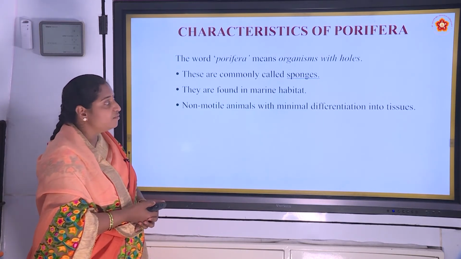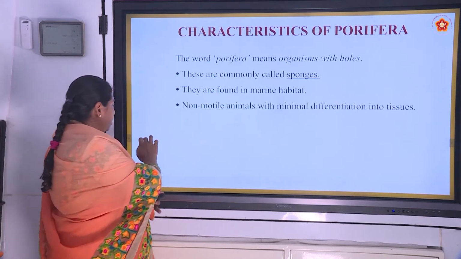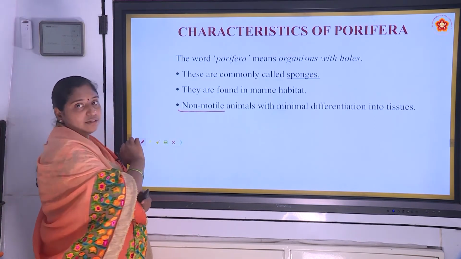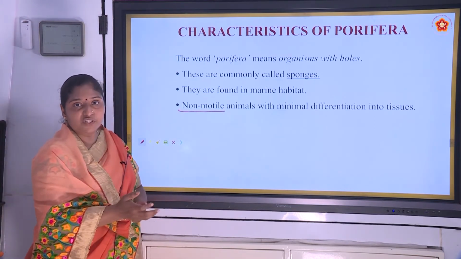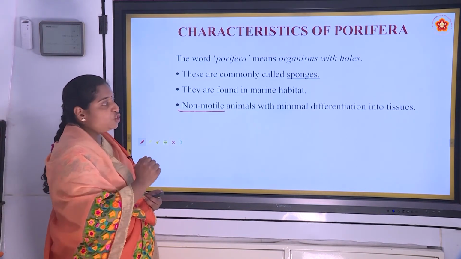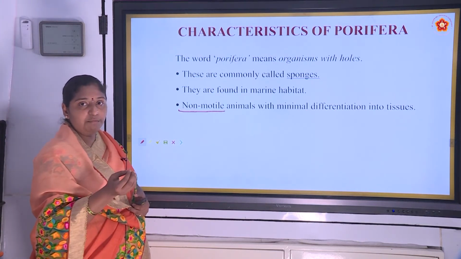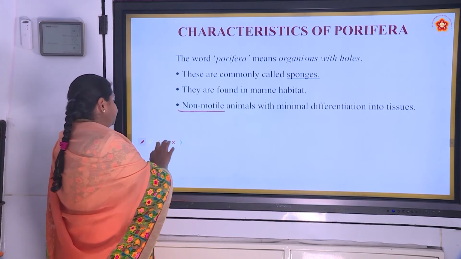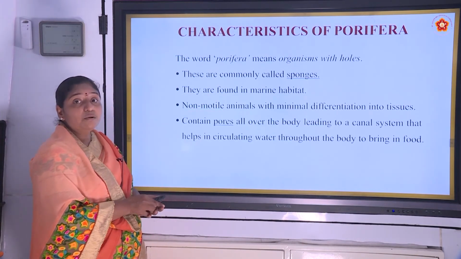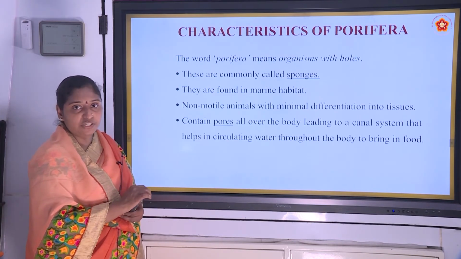Non-motile animals with minimal differentiation into tissues. Non-motile means which doesn't show any locomotion. They are attached to a substratum. They are attached to rocks. And they don't show tissue grade of organization. If it shows also, it is very minimum level of differentiation. Contain pores. This is the special characteristic feature of the sponges.